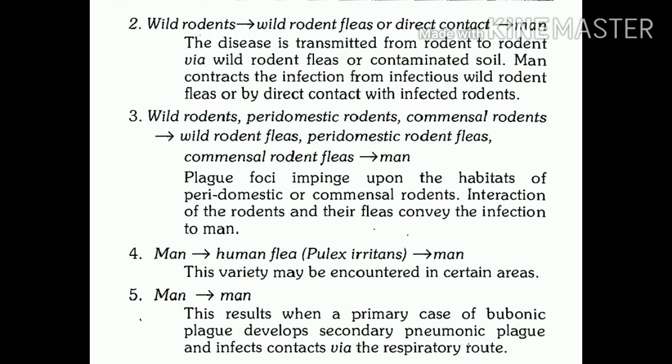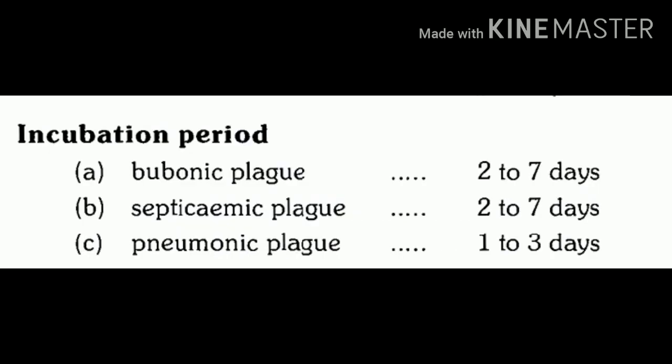So to summarize, we can just say man can acquire infection either from wild rodents or from commensal rodents, or infection may be transmitted from wild rodents to commensal rodents and then to man, or there can be man to man transmission either through droplet infection in cases of pneumonic plague or through bite of human flea, that is Pulex irritans. Now let's see what is the clinical picture of human plague.